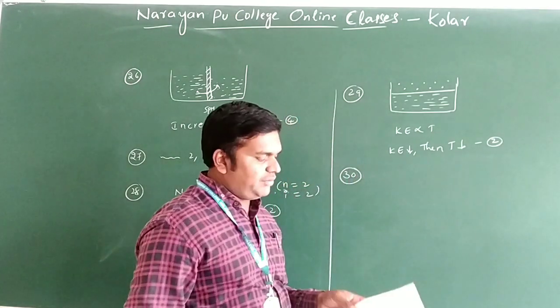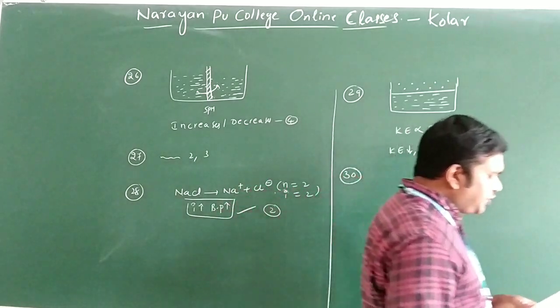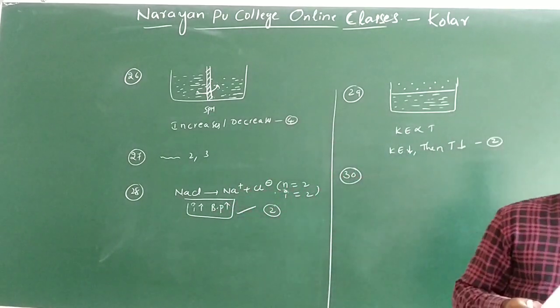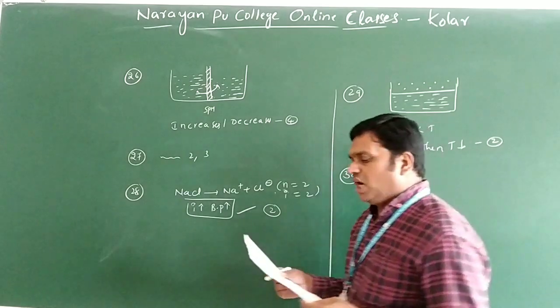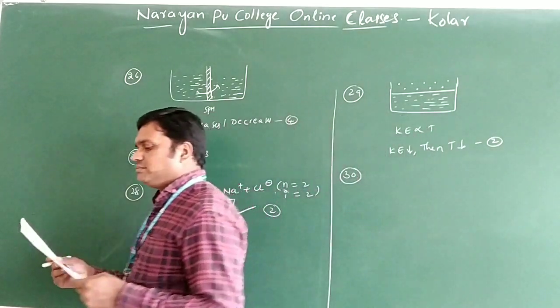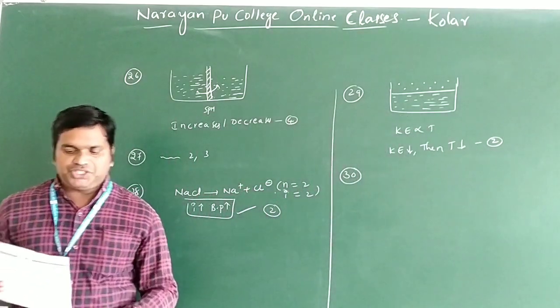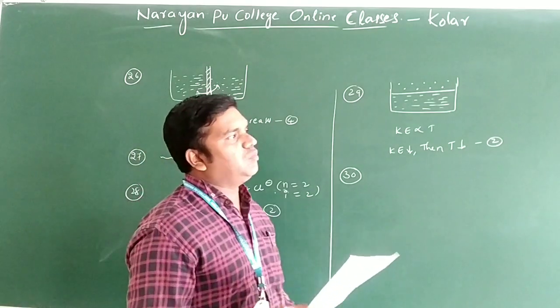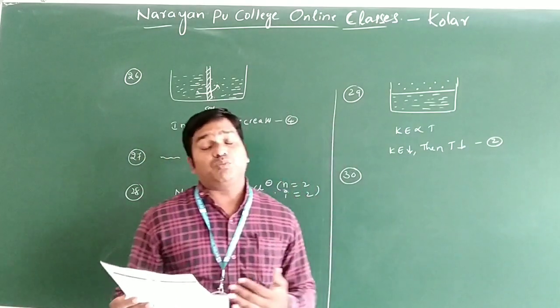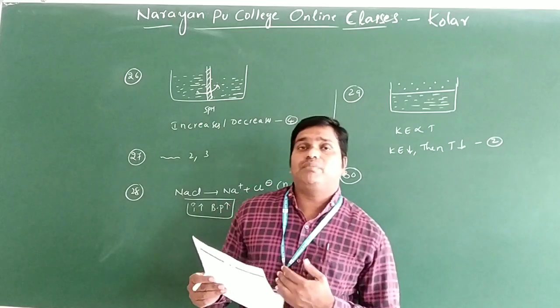See question number 30. The elevation in the boiling point for 1 molar solution of a solute in the solvent. We already discussed the definition of elevation in the boiling point, denoted by Kb.